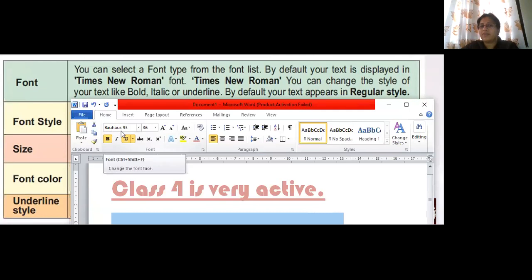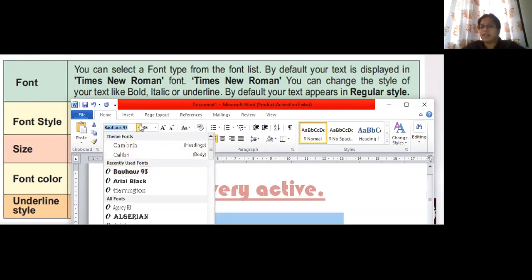Yes, wherever we have written the spelling, this one. So what does it do for us? You can select a font type from the font list. By default, your text is displayed in Times New Roman. On many computers it is Times New Roman by default, but on my computer it is Calibri.